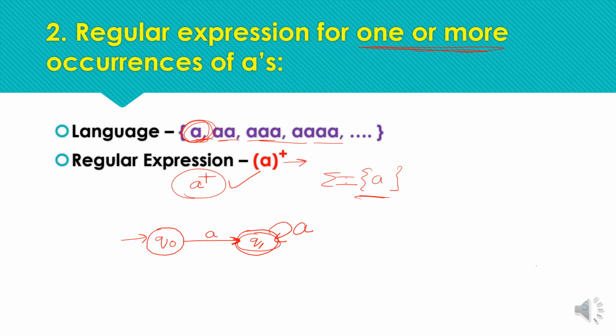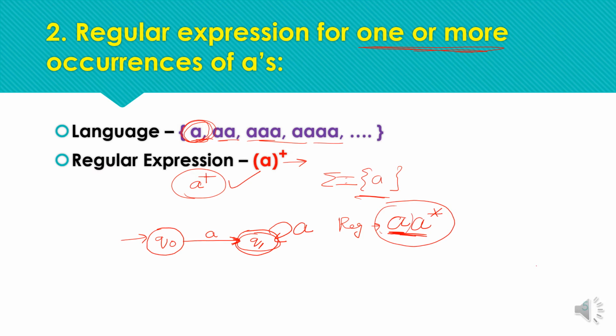The same expression can also be represented like this: as the minimum requirement is one A, and after that we can receive any other symbol, the string is accepted once we are at Q1. So the regular expression can also be represented as A, the minimum requirement of a single A, followed by A star. This is also representing the same string pattern, as the minimum requirement is fulfilled with this A, and next we can have zero or more occurrences of A.